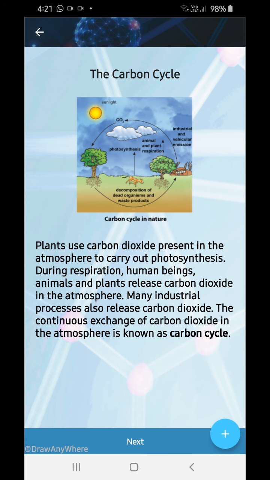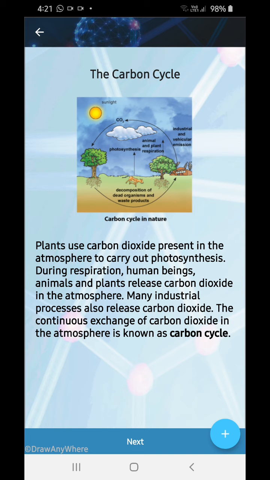Next, carbon cycle. Plants use carbon dioxide in the atmosphere to carry out photosynthesis. During respiration, human beings and animals release carbon dioxide in the atmosphere. Many industrial processes also release carbon dioxide. The continuous exchange of carbon dioxide in the atmosphere is known as carbon cycle.